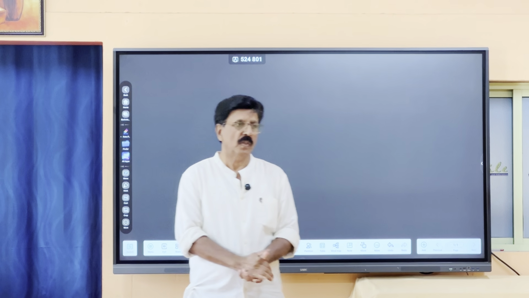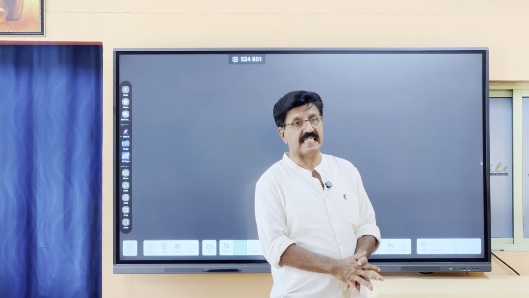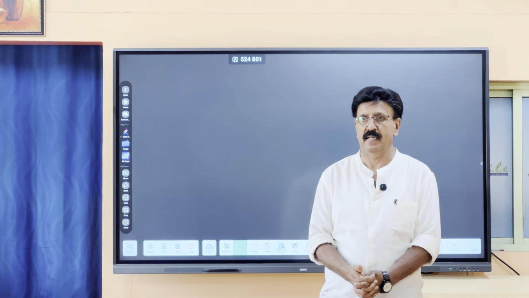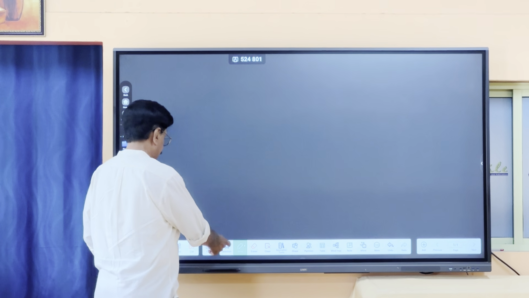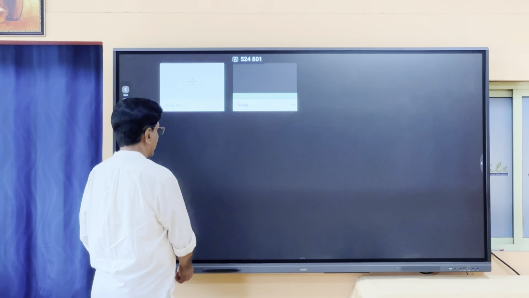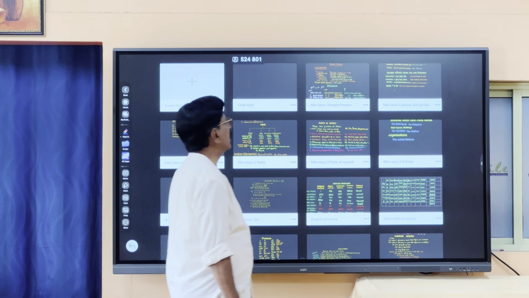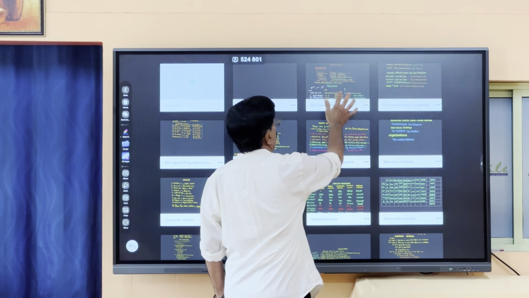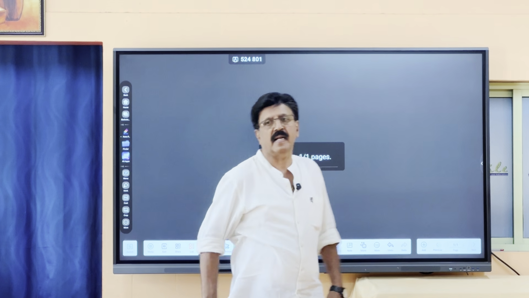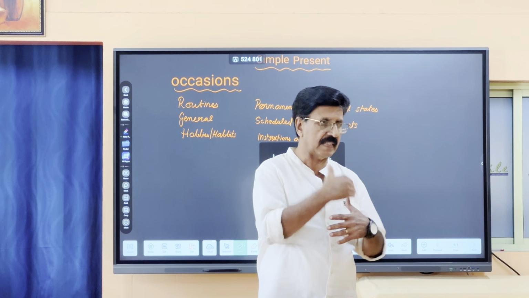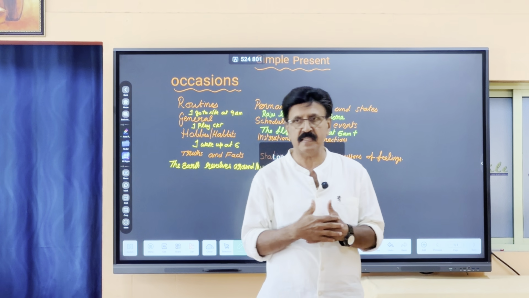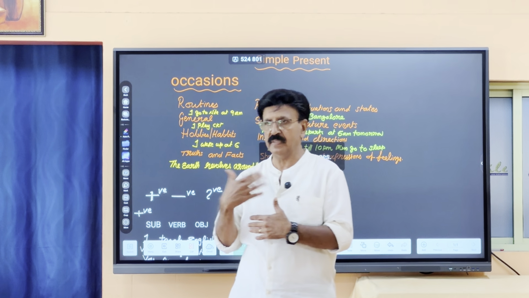Good morning. Today we are going to start tenses. What is tense? What is the meaning of tense? Time, right? So we are giving respect to the time. So it is a past tense, present tense, and future tense.